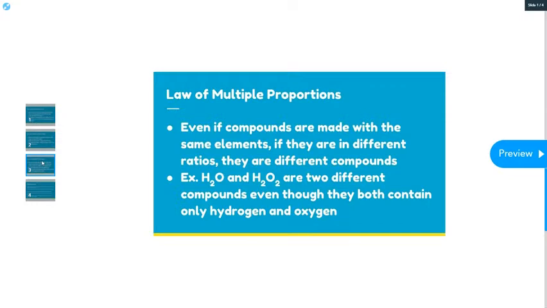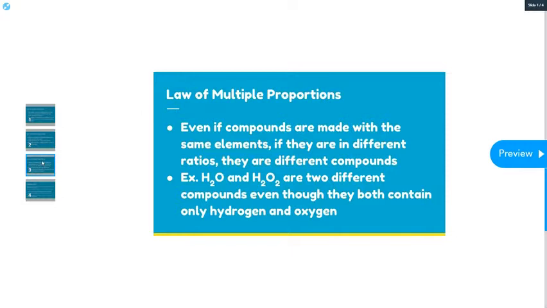Because they're not the same ratios, there's 2 hydrogens to every 1 oxygen in water, and there's 2 hydrogens to 2 oxygens in every hydrogen peroxide. They have 2 different chemical formulas, so therefore they are 2 different compounds. With the law of multiple proportions, you can think of the fact that we can make up multiple compounds by changing the proportions or the ratios of the elements within them.